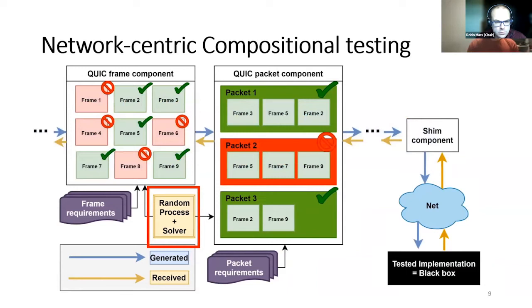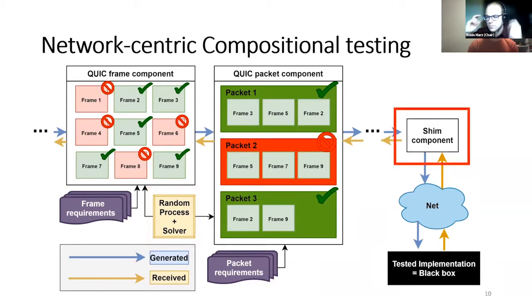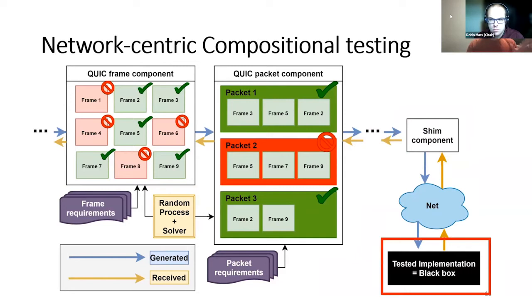A solver will also be used to verify that all packets and frames we received meet our formal specification, and will also be used during the random generation process of the packets and frames such that they conform to our formal specification. The last part that needs to be explained is a component called the shim. This component interfaces IVy with the network, allowing it to send and receive packets.